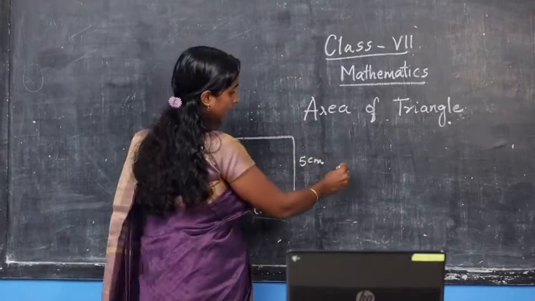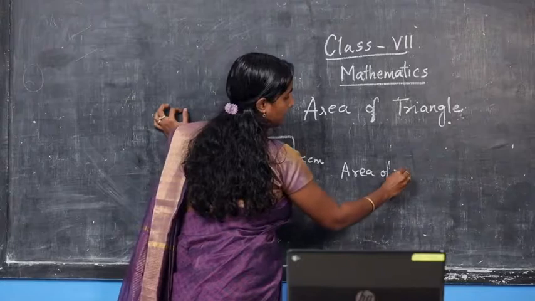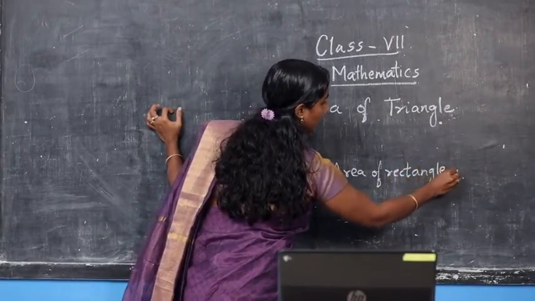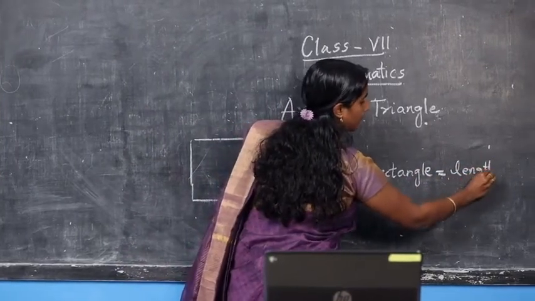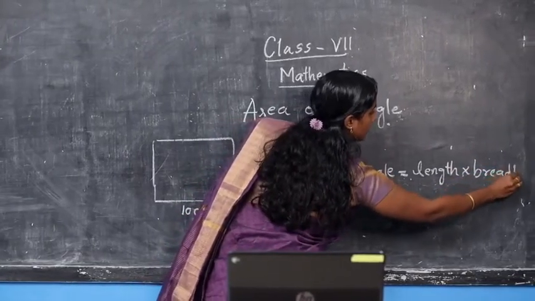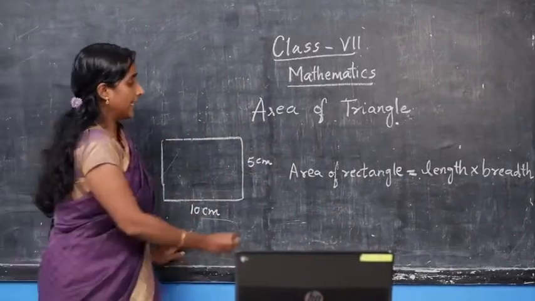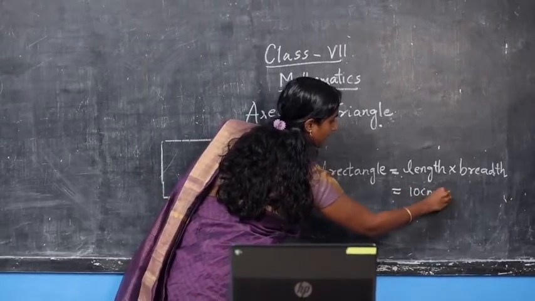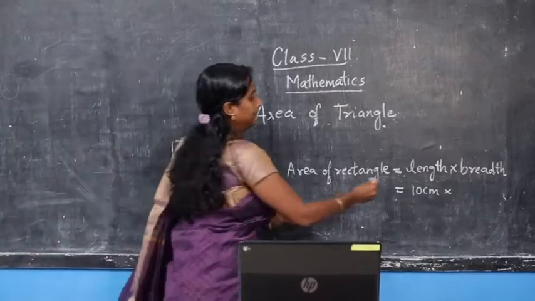Area of rectangle is equal to length into breadth. Here your length is 10 centimeter into your breadth is 5 centimeter.